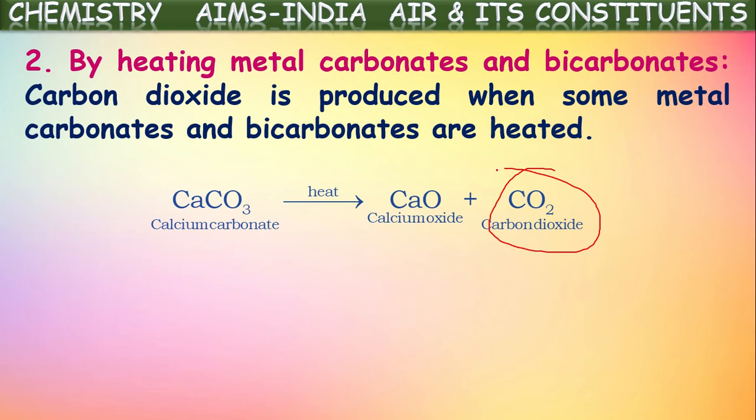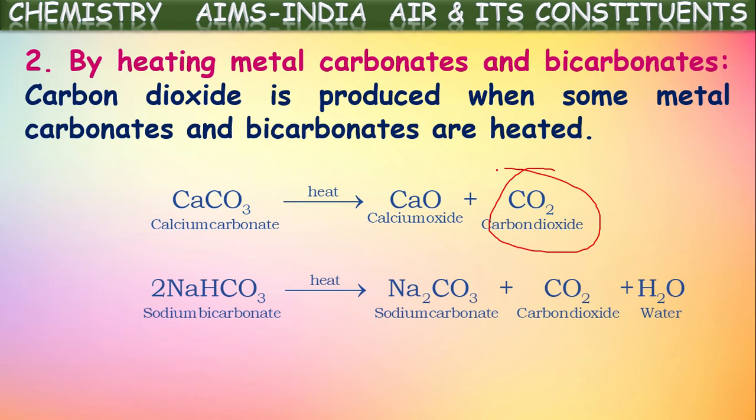Not only metal carbonates, even metal bicarbonates also produce carbon dioxide. For example, sodium hydrogen carbonate, which is also called sodium bicarbonate, on heating gives metal carbonate, carbon dioxide and water vapor. So metal bicarbonates on heating give carbon dioxide. In this way, metal carbonates and metal bicarbonates produce carbon dioxide on decomposing. This is one of the methods for the production of carbon dioxide in the laboratory.